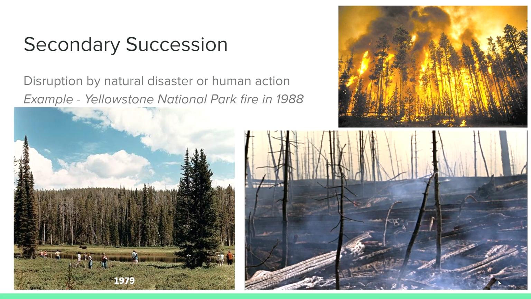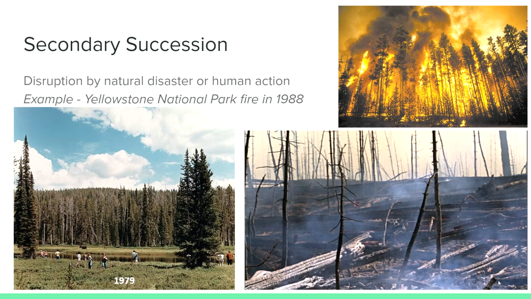Secondary succession occurs when a community is disrupted by natural selection or human action. It takes less time to reach climax community than primary succession, as it is already starting with soil. An example of secondary succession is the 1988 forest fire in Yellowstone National Park.